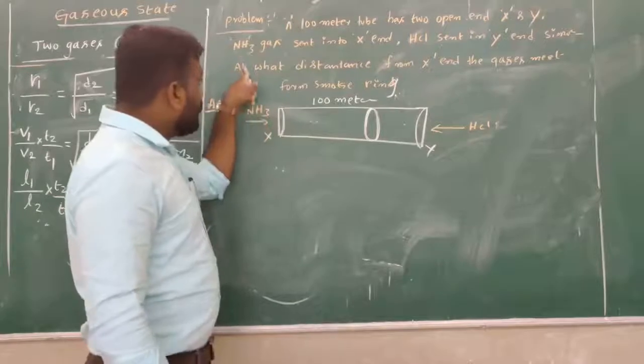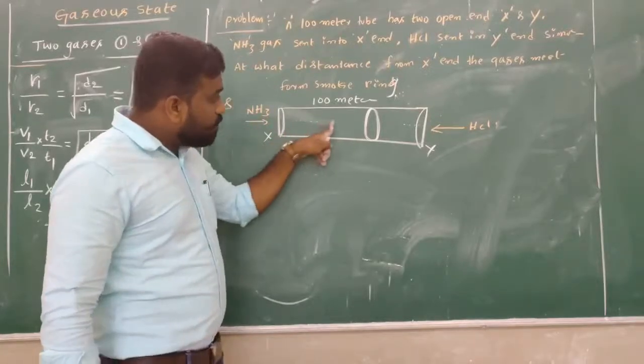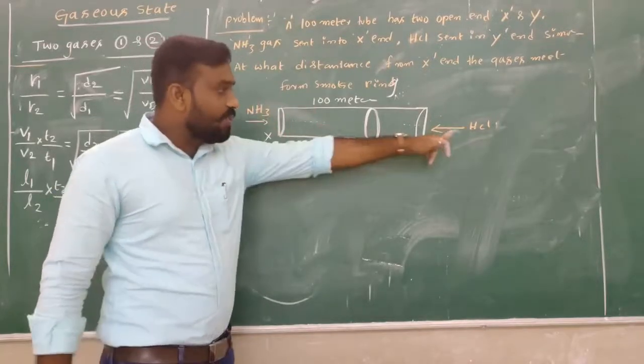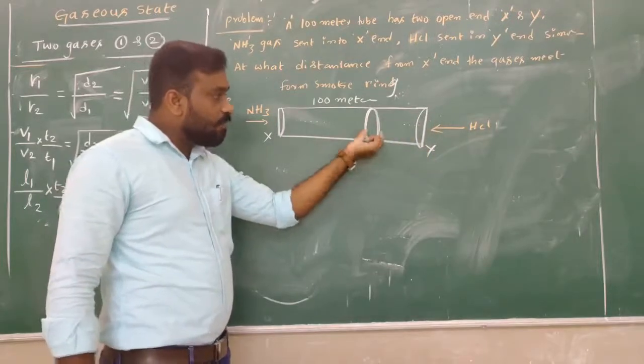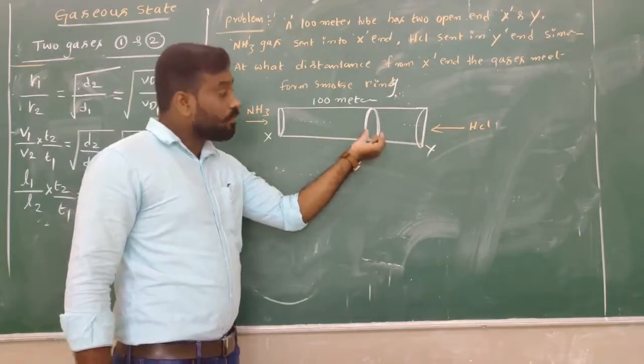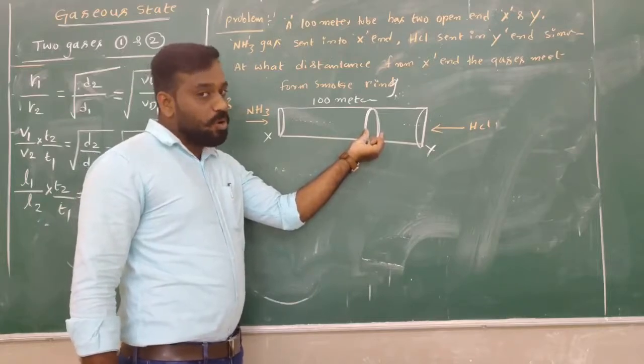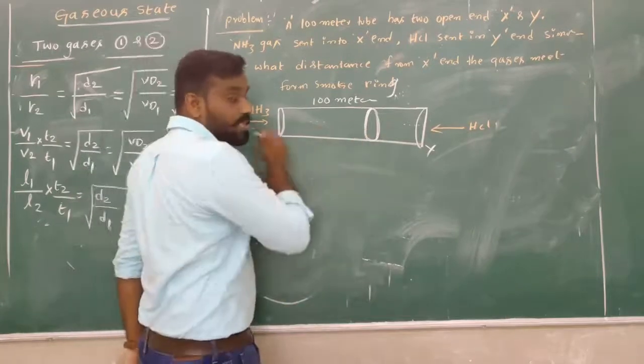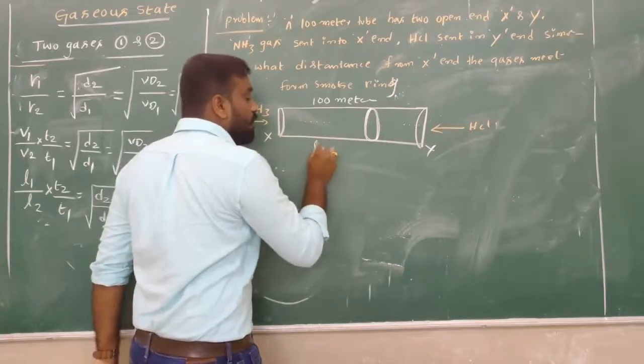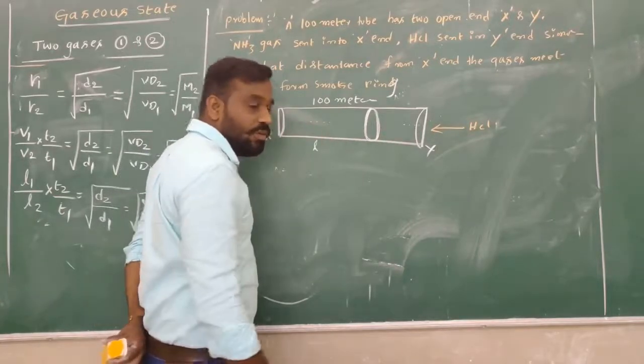Just imagine that the ammonia gas moves from this end, the HCl gas moves from the other end, and both meet here. Then here there is a formation of a smoke ring.